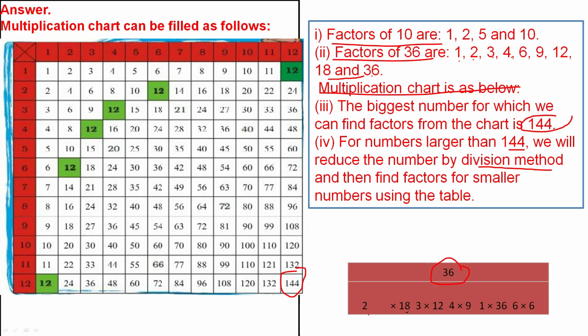2 18s are 36, 3 12s are 36, 4 9s are 36, 1 36 is 36, 6 6s are 36. You can find many factors for 36: 1, 2, 3, 4, 6, 9, 12, 18 and 36.